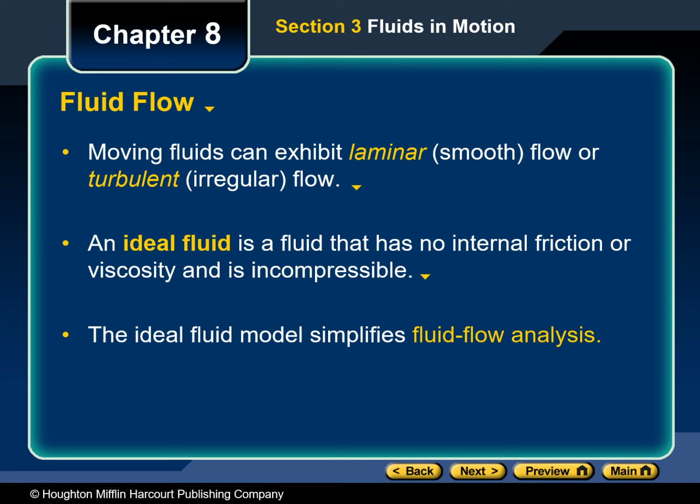The water and the leaf are accelerating, so an unbalanced force acts upon them. This unbalanced force occurs because the water pressure in front of the leaf is less than the water pressure behind the leaf. The pressure difference causes the leaf and the water around it to accelerate as it enters the narrow part of the tube. This behavior illustrates Bernoulli's principle.